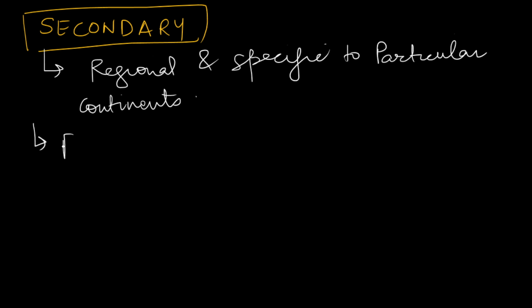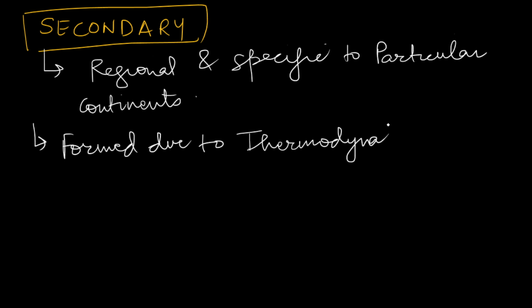So these are formed due to thermodynamic modification of planetary winds.